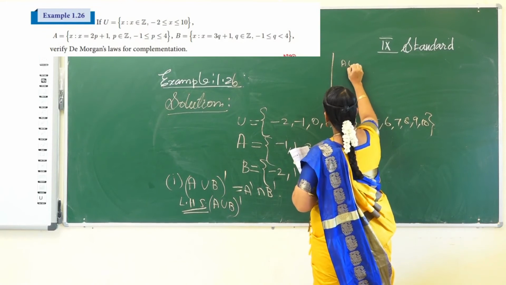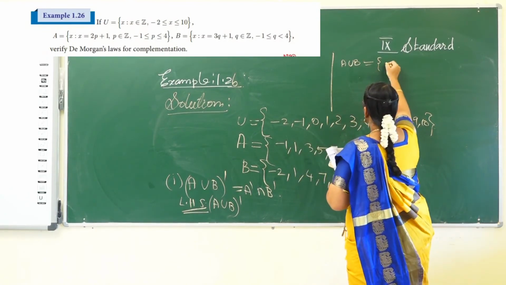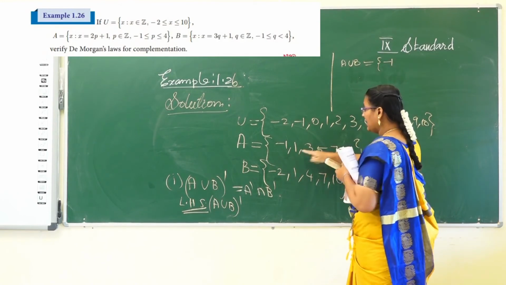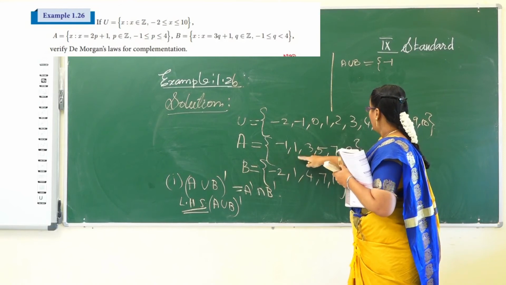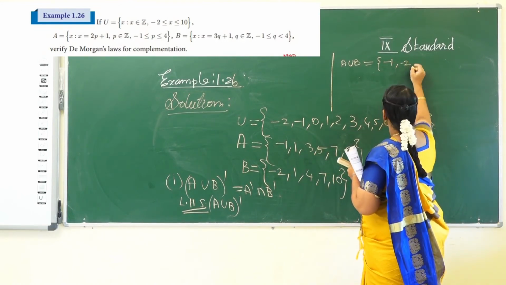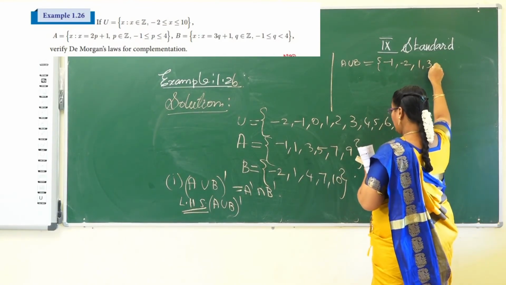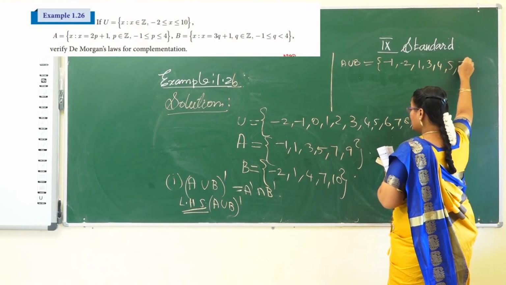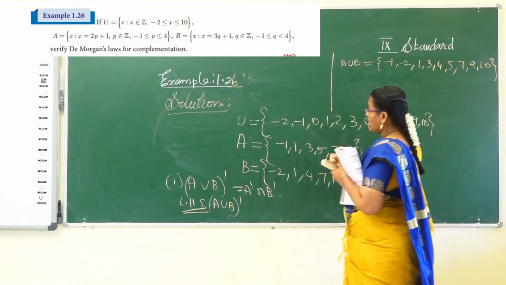So what are the elements in the set A union B? Directly write, join all the elements: minus 1, minus 2, 1, 3, 4, 5, 7, 9 and the final one is 10. Okay, that is A union B.